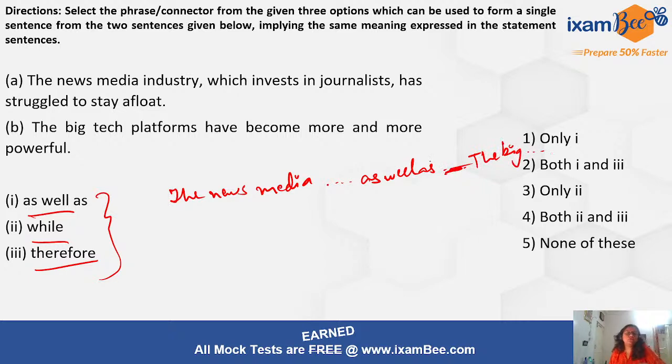And also maybe the other option could have been given like this, while the news, okay, dot dot dot the big.